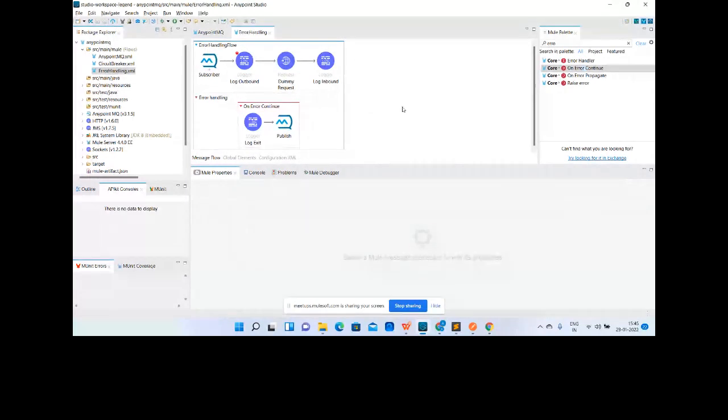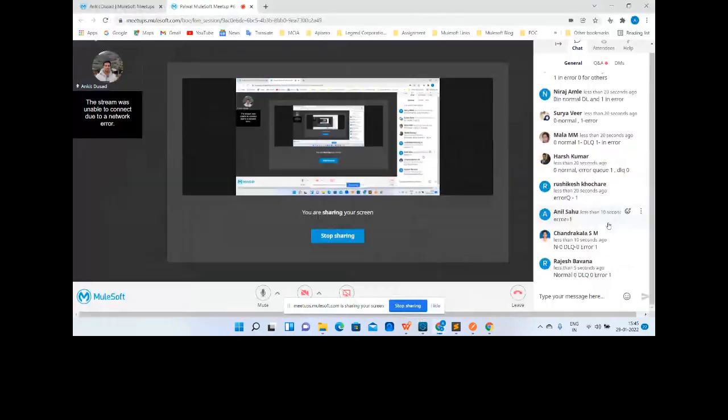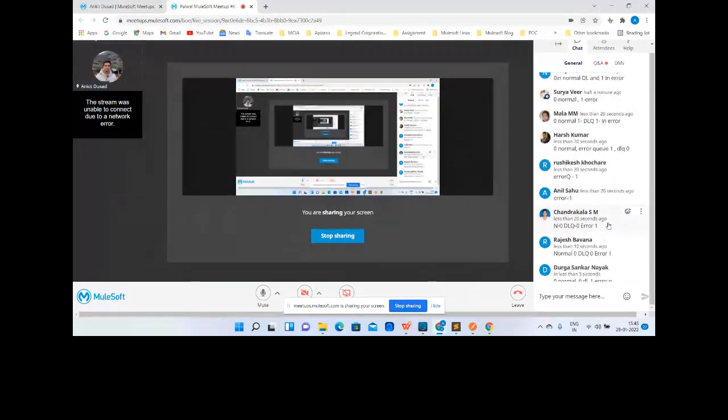Let me save it. So what will happen now, guys? I think this time we have covered all the scenarios and we have understood how it's working, and everyone has it clear in their mind. So this time everyone should have the same answer. So what will be there in the normal queue? What is the count of messages in the normal queue, dead letter queue, and error queue? Just think. Normal 0, okay, DLQ 0, error 1.